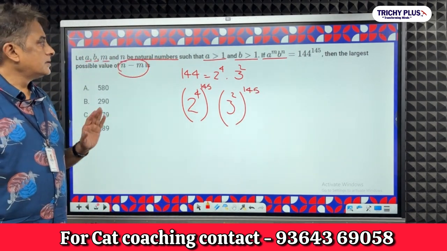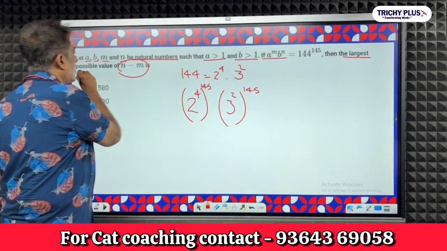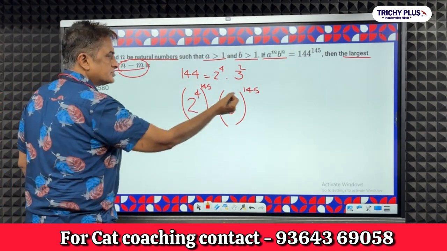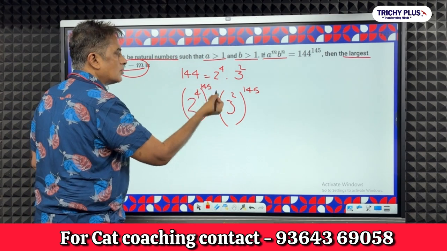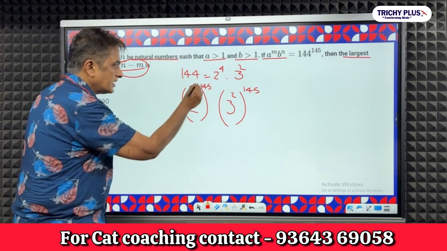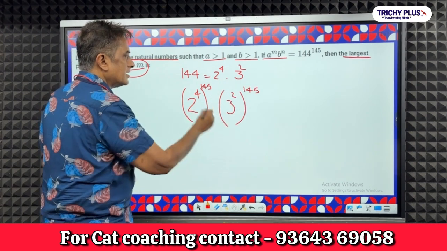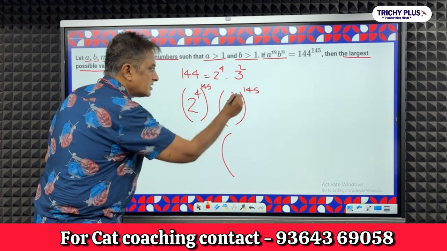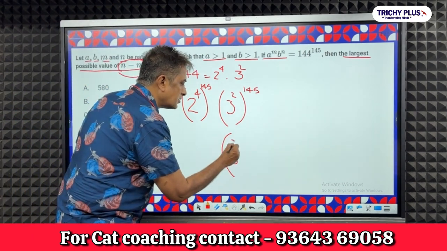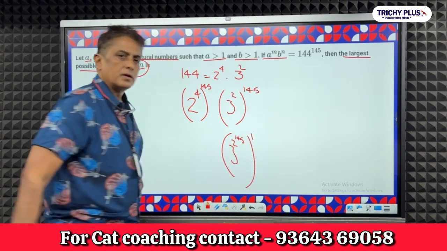Now hold it. You want the maximum, the largest possible value of N minus M. So what will its value be? Suppose you take it over here, right? I want the largest possible value. So what can I do over here? So can I make this small and this large? Okay, because this is N, this is M. So how do I make this the largest possible value? So I can take this as 3 to the power 2 to the power 145 to the power 1, correct?